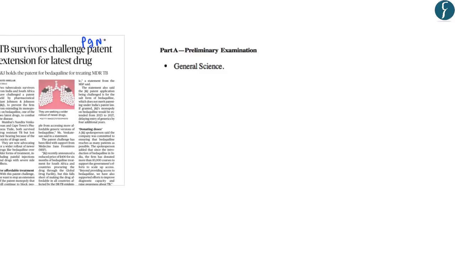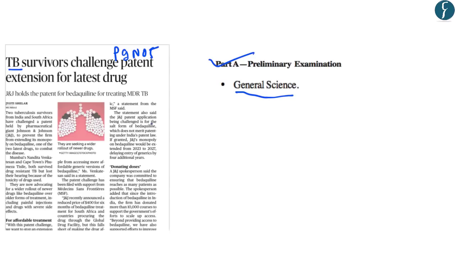Now this article on page number 5 is related to TB drugs. And this will form a part of the preliminary examination syllabus under the topic General Science. So the article reads that two tuberculosis survivors from India and South Africa have challenged a patent held by pharmaceutical giant Johnson & Johnson. And this patent has been challenged to prevent the firm from extending its monopoly on bedaquiline, one of the two latest drugs to combat the disease.